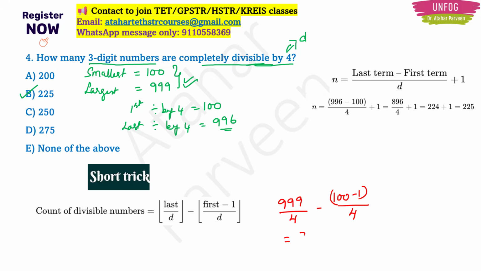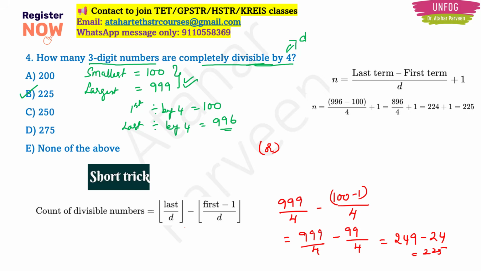So this is going to be 999 by 4 minus 99 by 4. This will give us the correct answer: 249 minus 24, which is 225 again. So you have two methods to solve this question, and it is up to you which you feel is easy. Because I am explaining, I am taking a little time. If you practice this again and again, you will get used to these methods of solving problems.